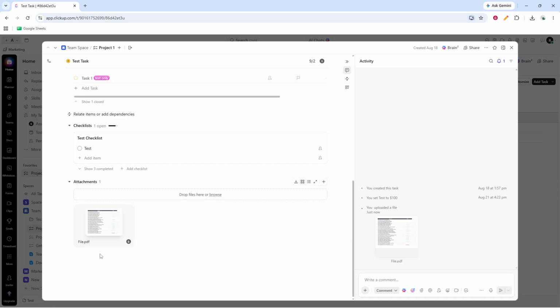One helpful tip is to double check that you selected the correct file before uploading, especially if there are multiple versions with similar names. Keeping file names clear and consistent can also make things easier for your team. And that's all it takes to link a local file in ClickUp by uploading it directly to a task.